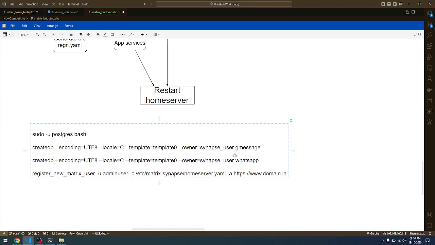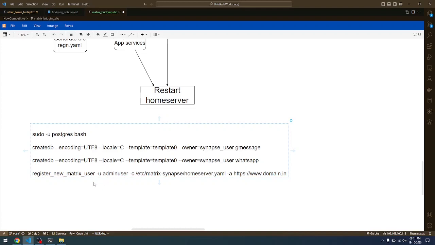The reason why the owner is the Synapse user here is because it is the same user I had used for Matrix home server creation. So the Matrix home server by itself needs a database. That database and the bridge database cannot be linked together. So there should be separate databases, or else the bridge will not work. Keep this in mind. There should be a separate database. The owner can be the same. There is no issue. The username also can be the same. That is not going to create a problem.